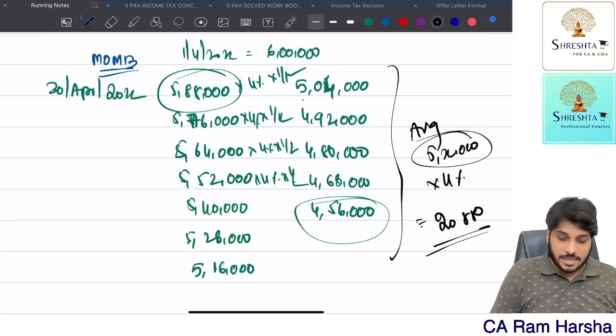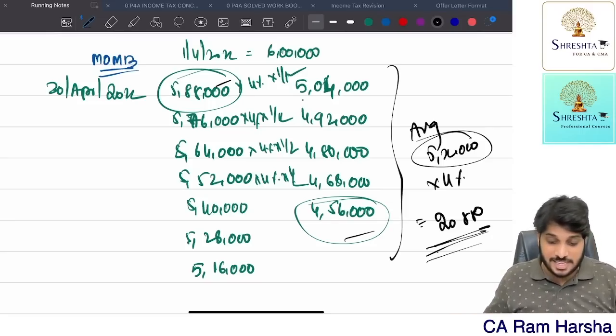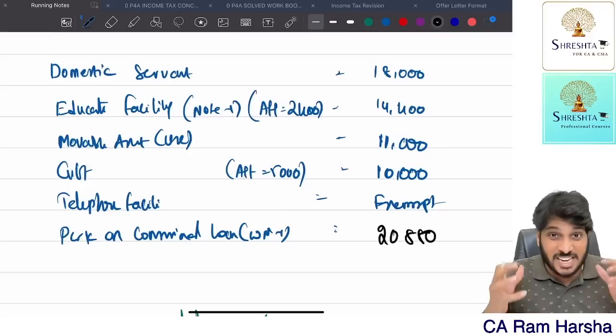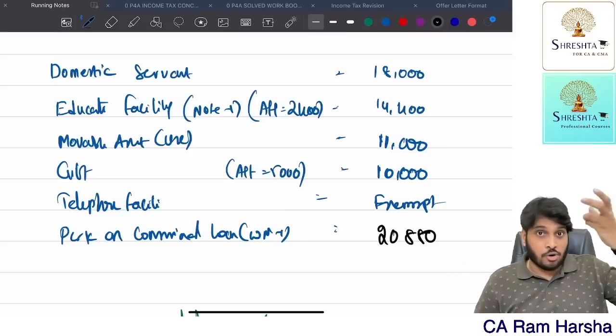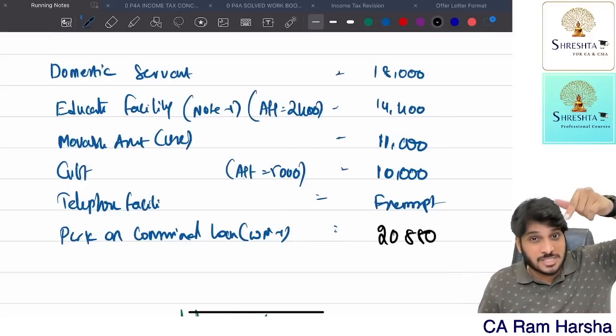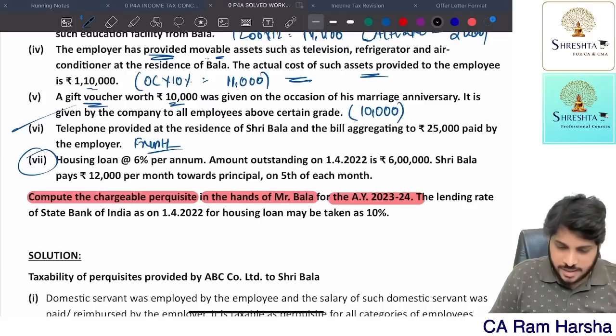You calculate in this way, you will get the answer, or opening plus closing by 2, you will get the answer. So 20,880 is the interest benefit this fellow got. So how much is the perquisite for the loan? 20,880 worth of interest he saved by taking the loan from the company. Whatever interest he saved is a benefit. It's taxable as income from salary as a perquisite. Easy or not?